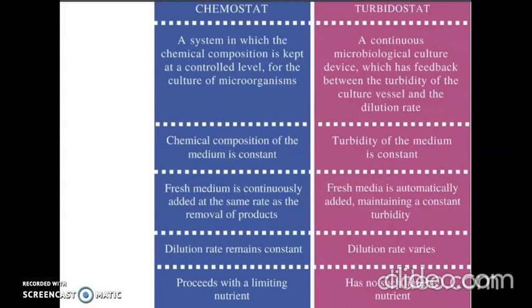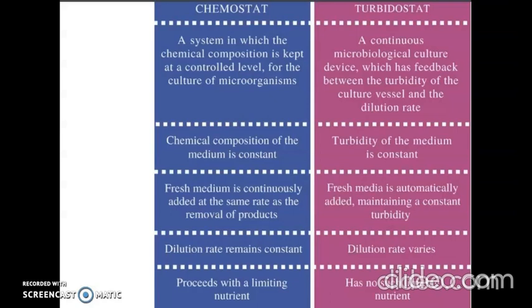Chemostat is a system in which the chemical composition is kept at a controlled level for the culture of microorganisms, whereas turbidostat is a continuous microbiological culture device in which feedback is placed between the turbidity of the culture vessel and the dilution rate.